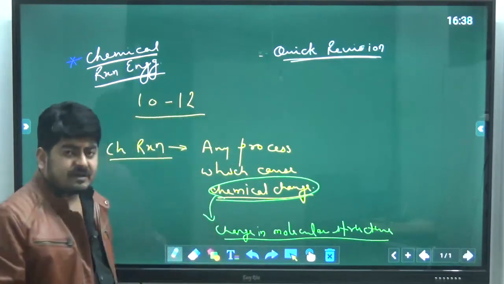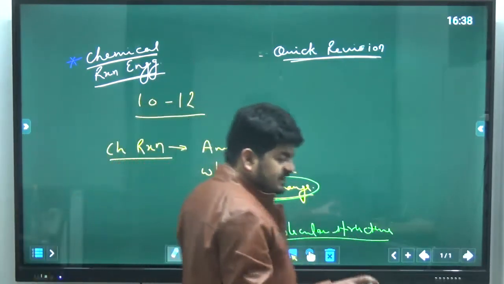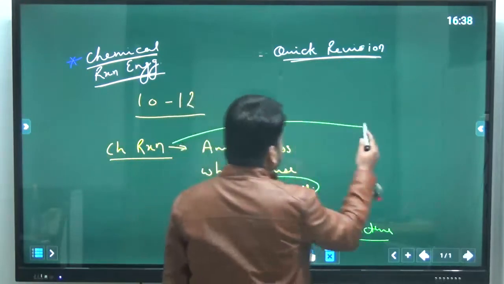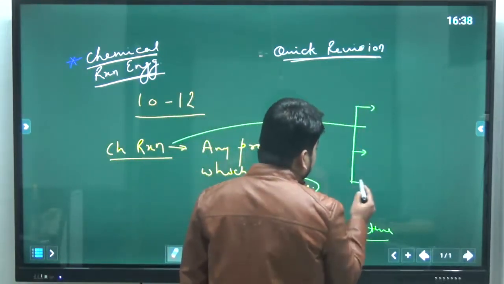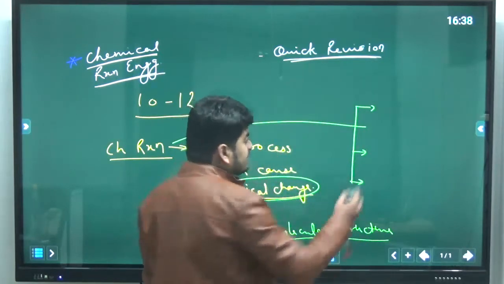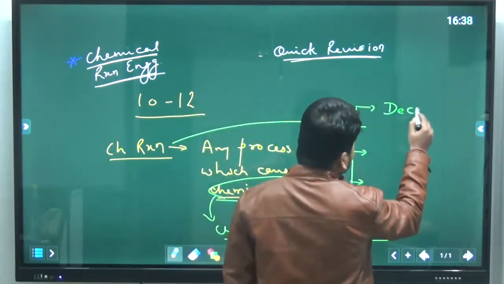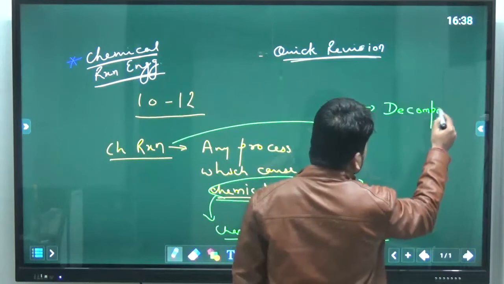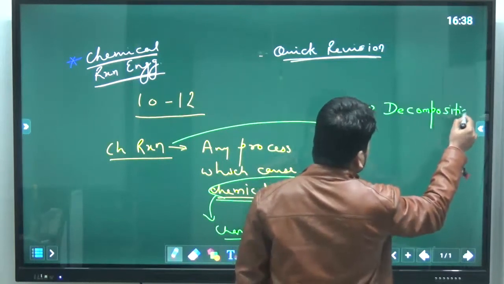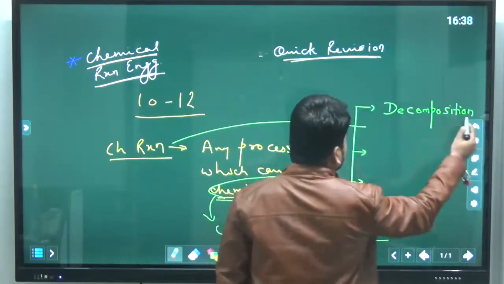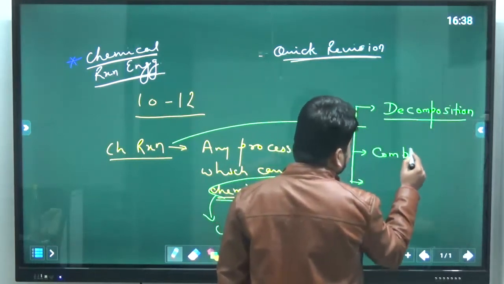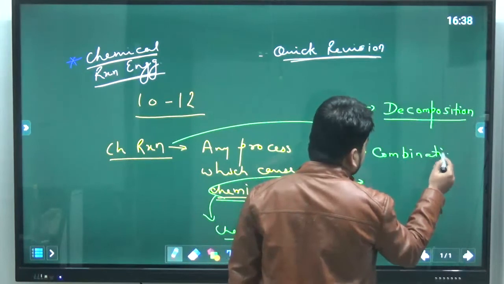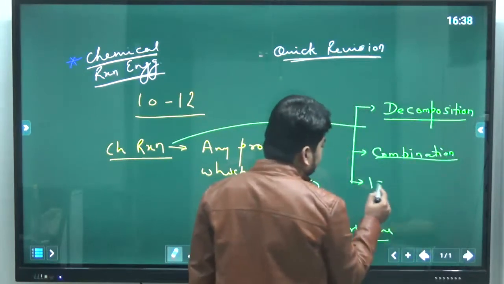We can classify chemical reactions in many ways, but the basic classification is decomposition, combination, and isomerization.